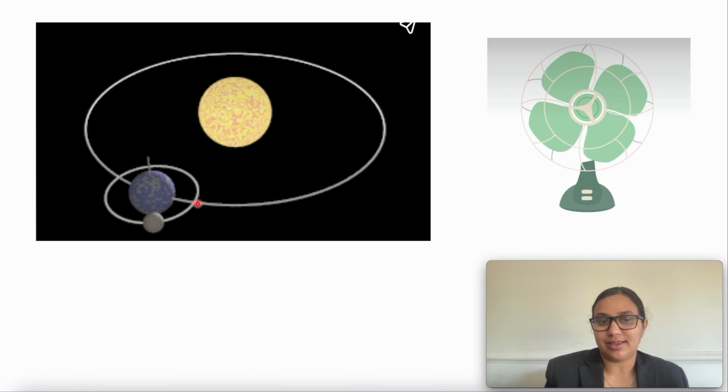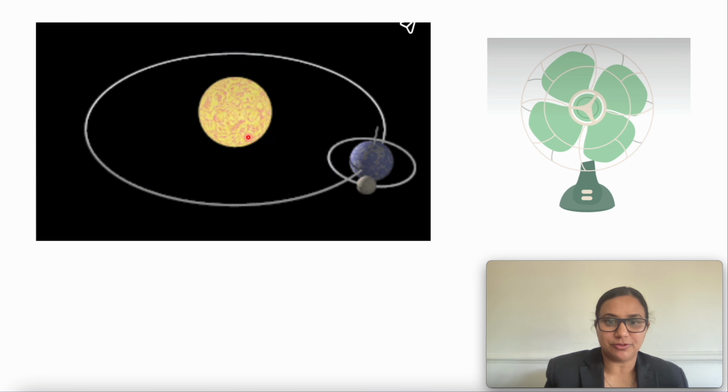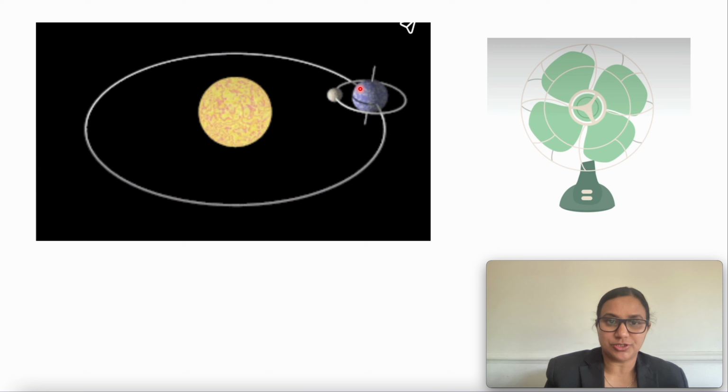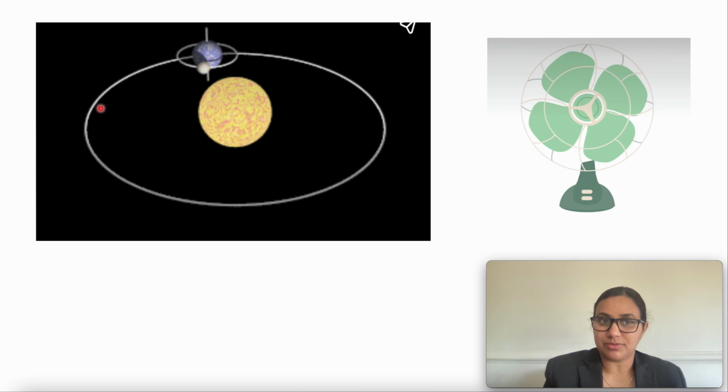Another example is the revolution of Earth around the Sun, as is the motion of the Moon revolving around the Earth. The motion of a fan after switching on becomes uniform. This is also an example of uniform motion.